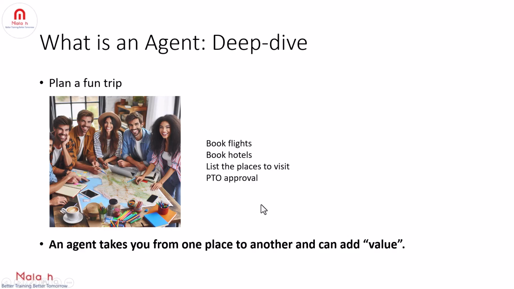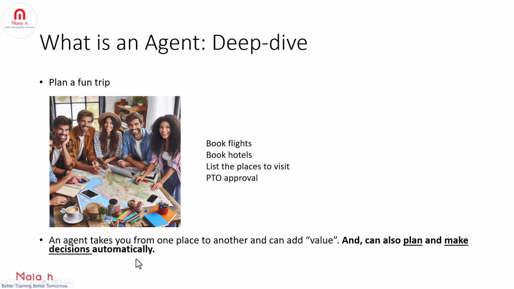While planning this trip, agents should be able to make numerous decisions based on several points. That is, price or safety or reviews, or send an email to your manager and get the approval from the manager, just like how a human can make decisions. So a car can take you from one place to another, but it cannot make decisions automatically.